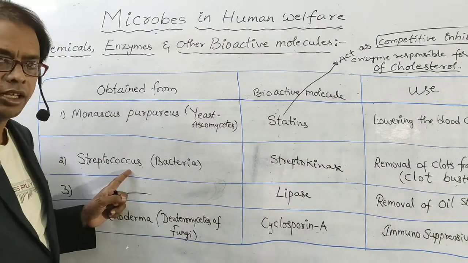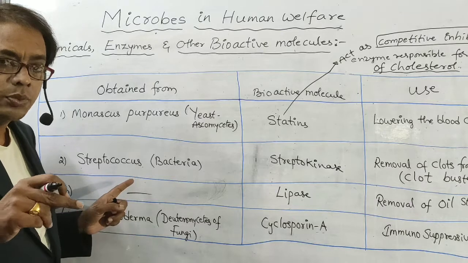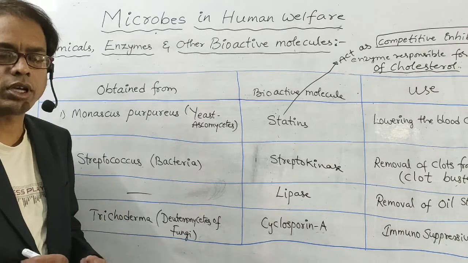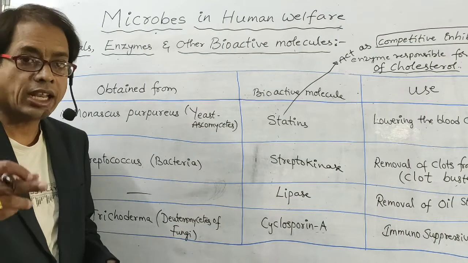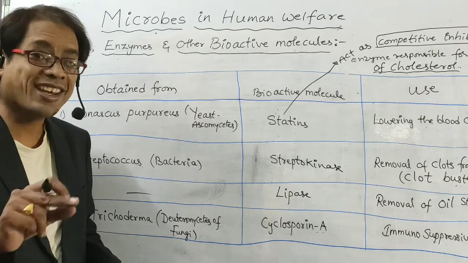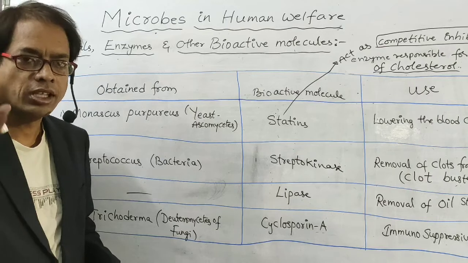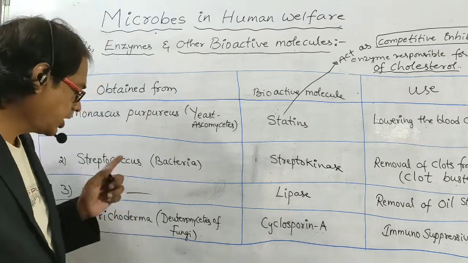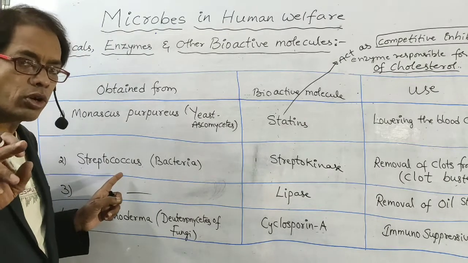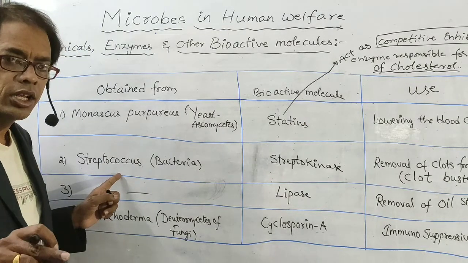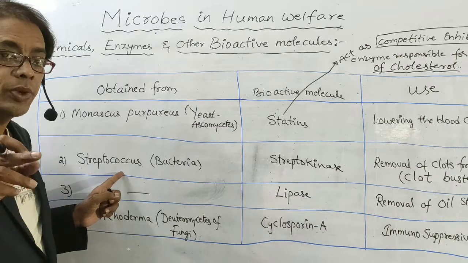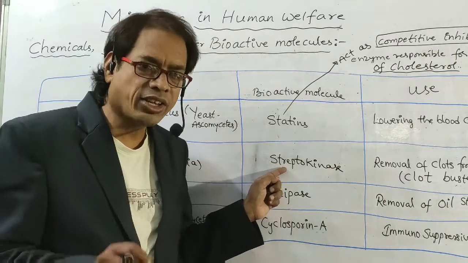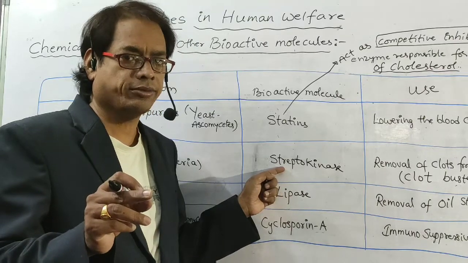A chain of spherical shaped bacteria is called Streptococcus. Alexander Fleming worked on Staphylococcus. Here it is Streptococcus. Streptococcus means a linear chain of spherical shaped bacteria. From this, the streptokinase enzyme is obtained.